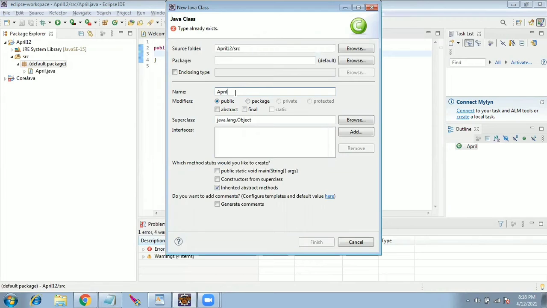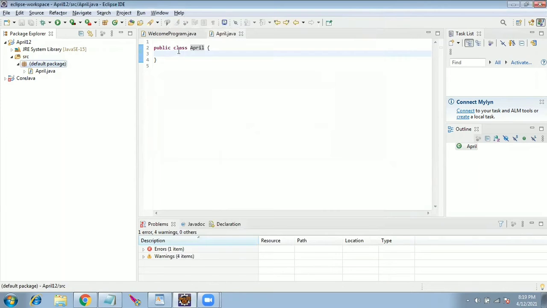And second is, what if a Java class type already exists? Okay, I'll give April 1. So what if a Java class is having a number at the end? It is allowing, but if I give a number at the starting, it would not allow. So I just want you to focus on this and grab that the class cannot start with a number. Class cannot have space. That's all. Okay.